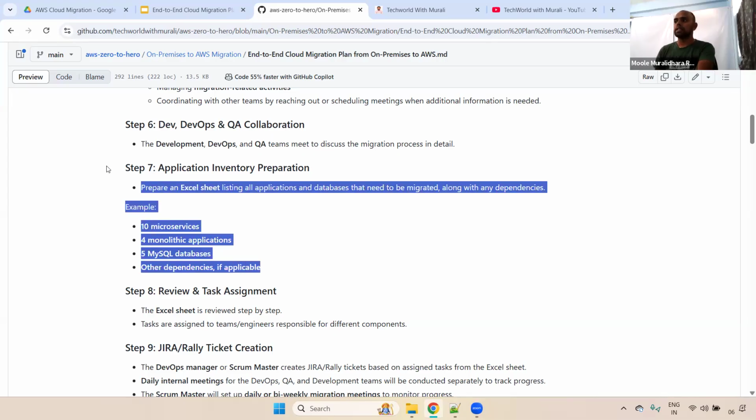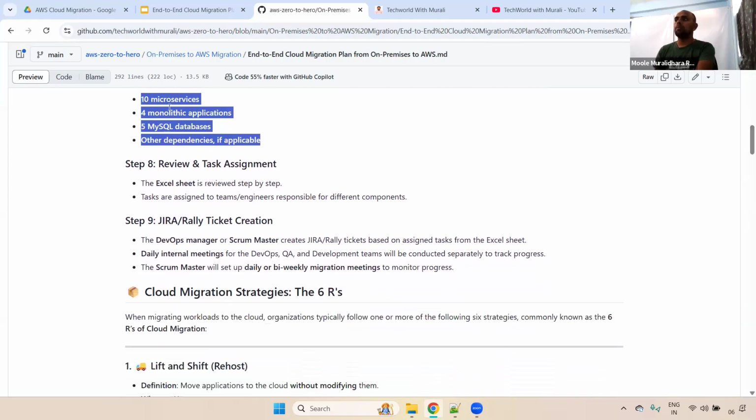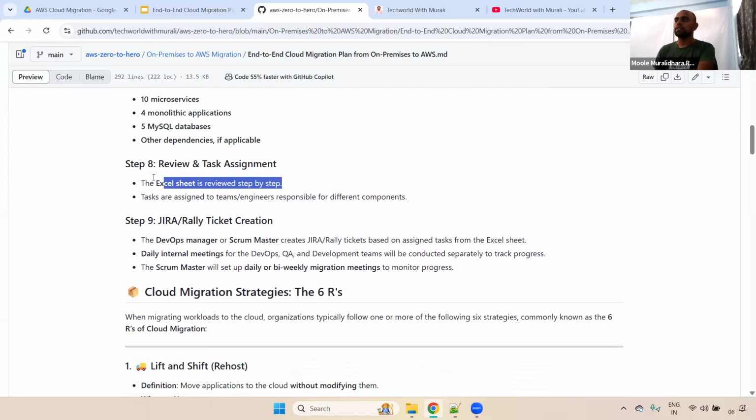Once everything is defined in the Excel sheet, right? Step 8, one of the most important: they will review that Excel sheet. Depending on that, they will assign a specific engineer or specific teams. For example, if you want to deploy a microservice in the cloud, we can use either ECS or EKS. So ECS or EKS will be taken care of by the DevOps team, right? In the Excel sheet, they will mention the DevOps team.